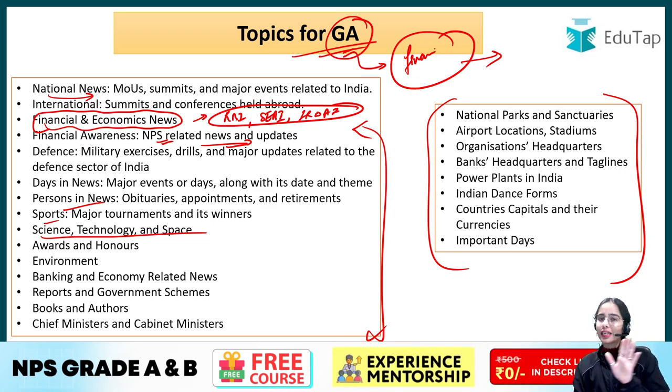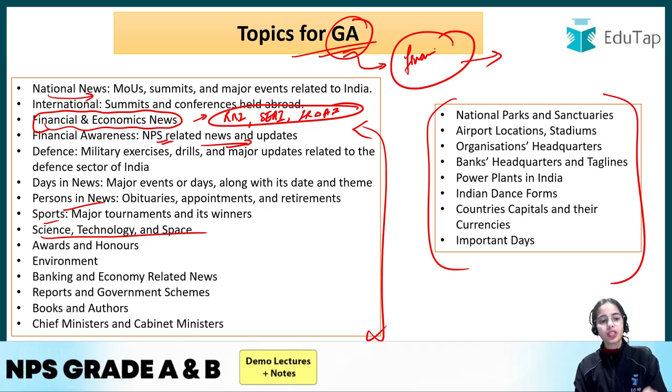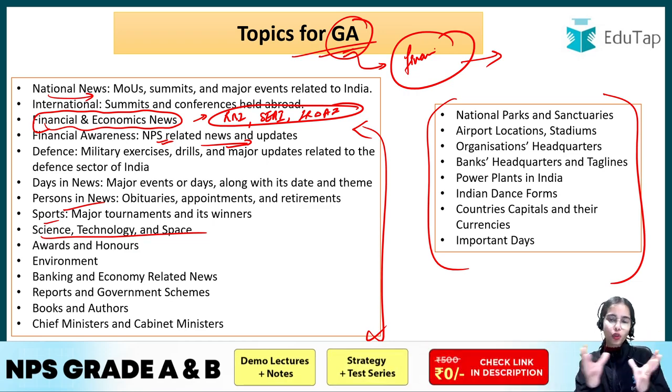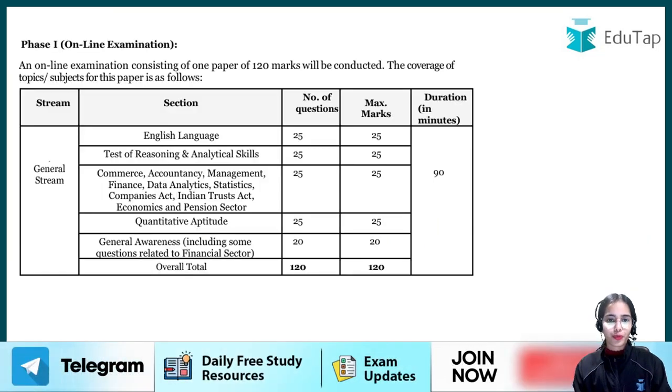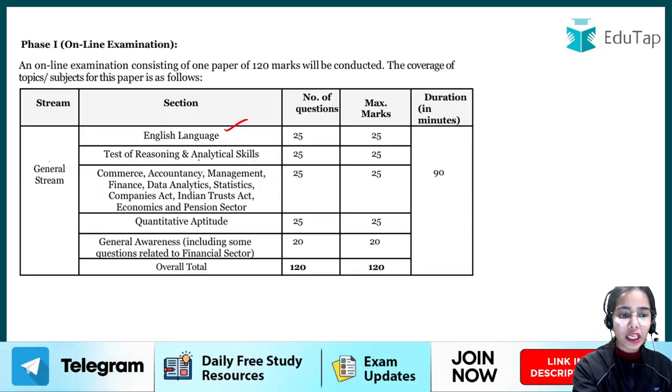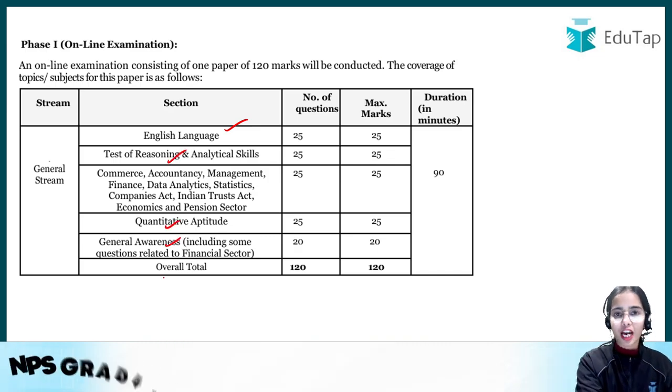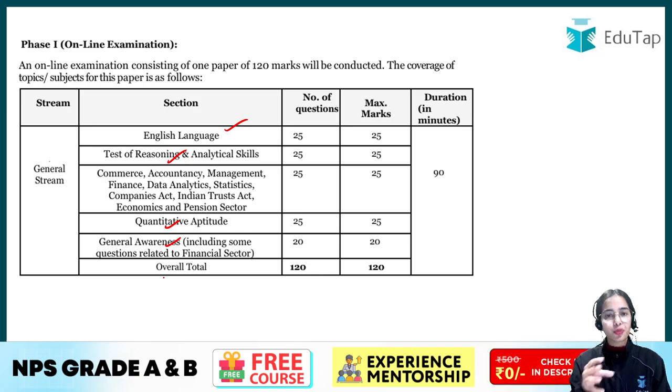Okay, yes, cramming has to be done in the GA section, and these are the topics for the GA section that I have noted down for you. Okay, now we have discussed English, reasoning, quant and GA. I have provided you the topics that you should be focusing on first. You should be starting with these topics.